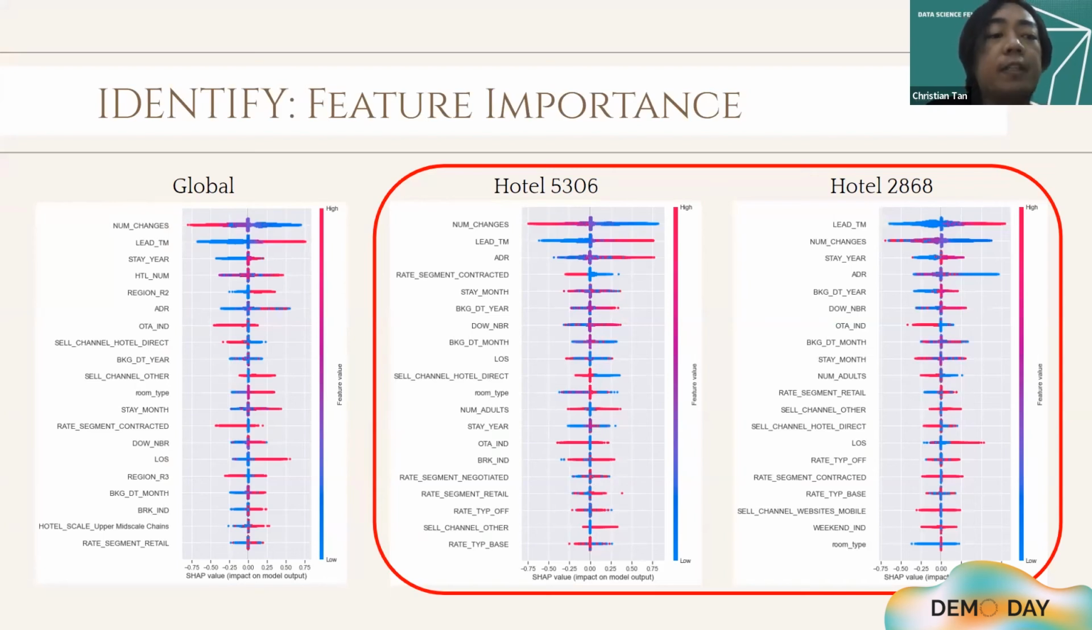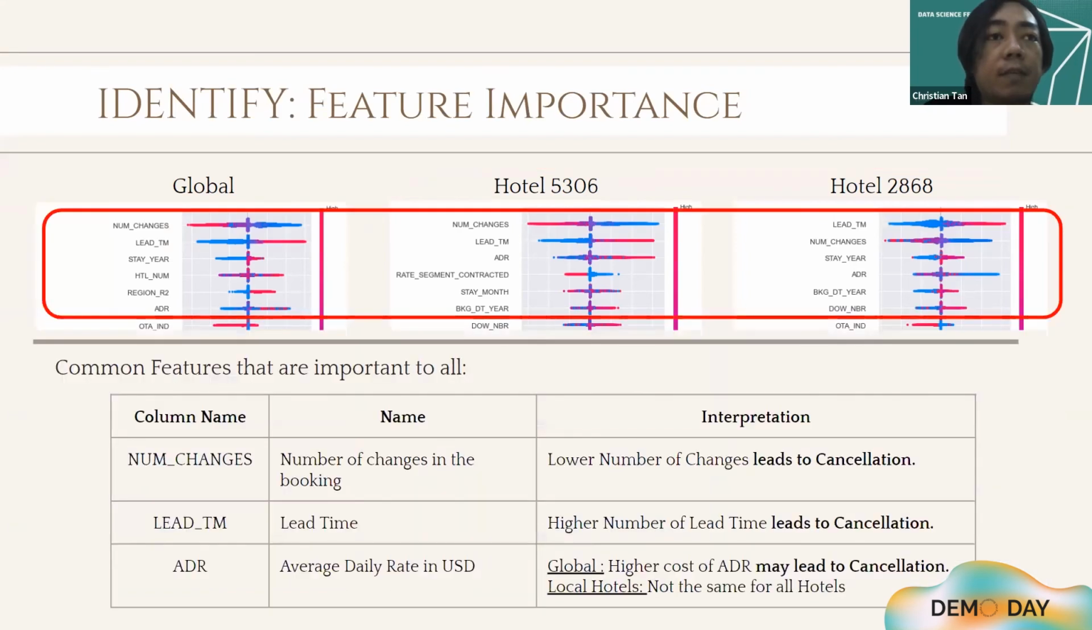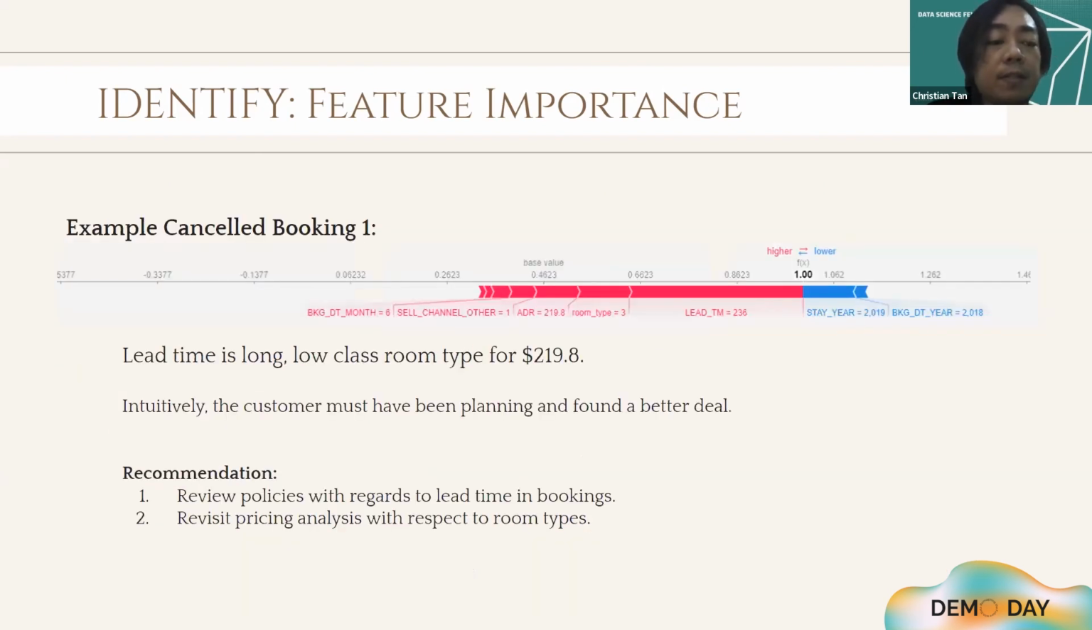However, there are 3 common features present to all, and these are the number of changes in the booking, wherein the lower changes lead to cancellation, lead time, where the higher lead time leads to cancellation, and average daily rate. For the global model, higher cost of ADR may lead to cancellation, but this could not be the same for all hotels.